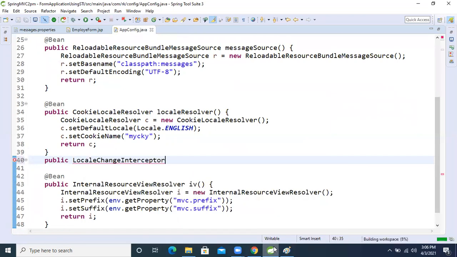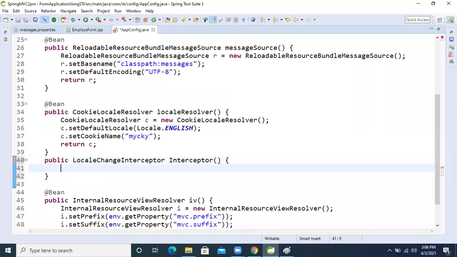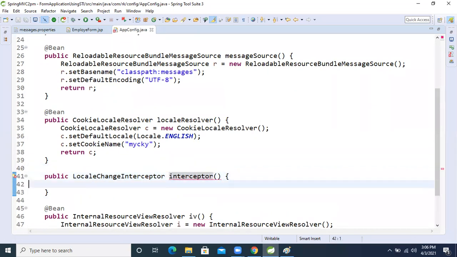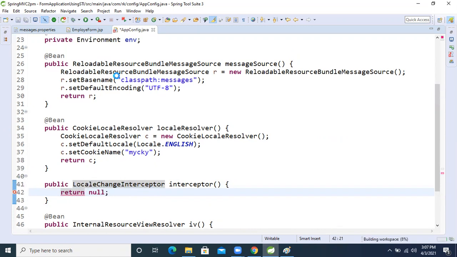What name will we give? Just give the method name interceptor, with the first letter small. Now just return null.